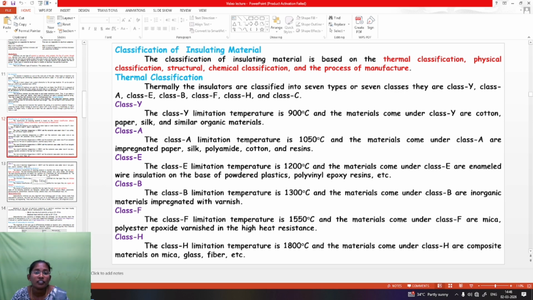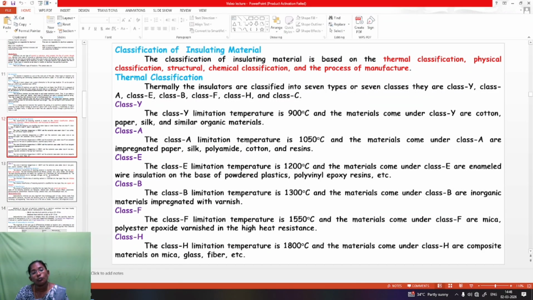Classification, structural, chemical classification, and the process of manufacturing. Now we are going to see first of all the thermal classification. Thermally, the insulators are classified into 7 types, and the classes are class Y, class A, class E, class B, class F, class H and class C.